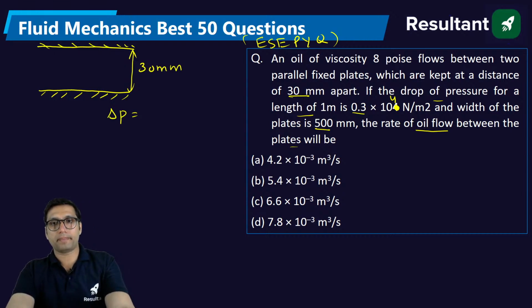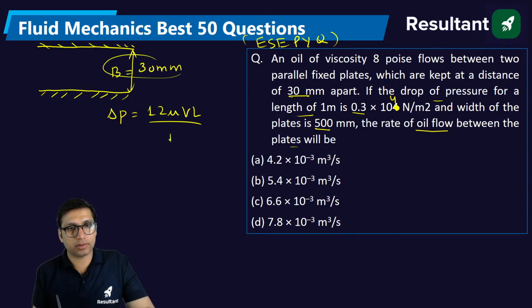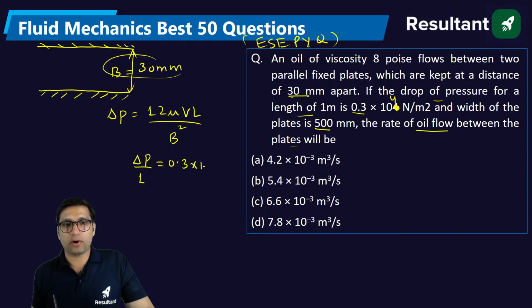Okay, no problem. Let's solve it. This is 12 mu V L by b square. Let us say this distance is b, which is 30 mm. So this is the formula. Remember the formula, something like this. L is 1 meter. So this is delta p by L, which is given as 0.3 into 10 power 4. So delta p by L is equal to 12 mu into V by b square.